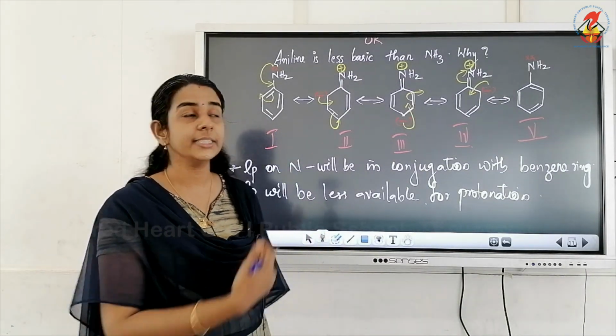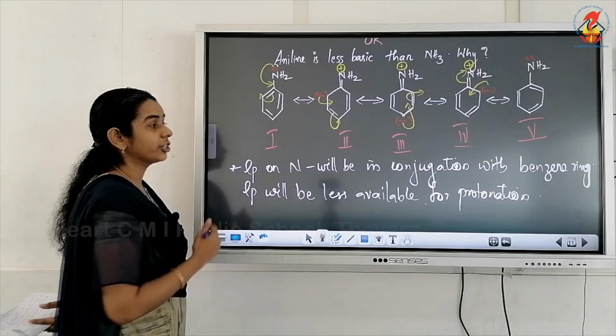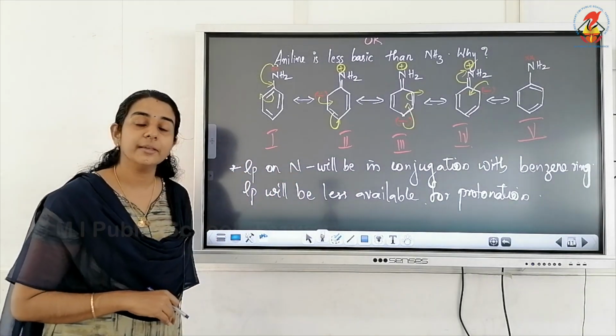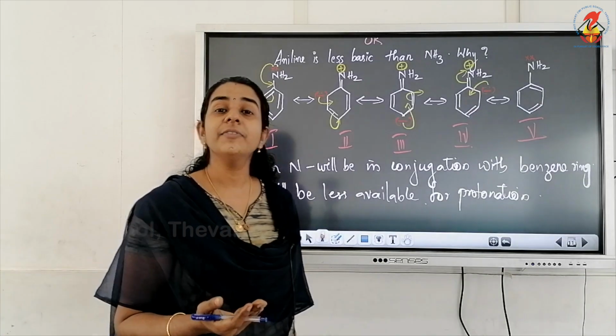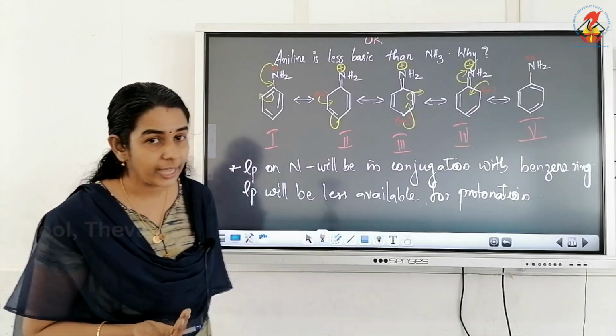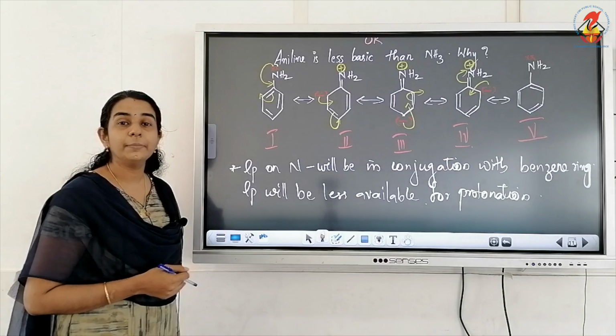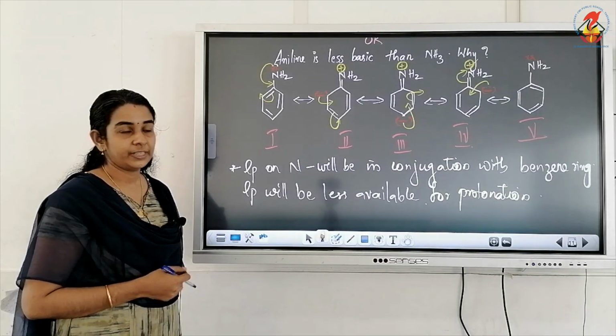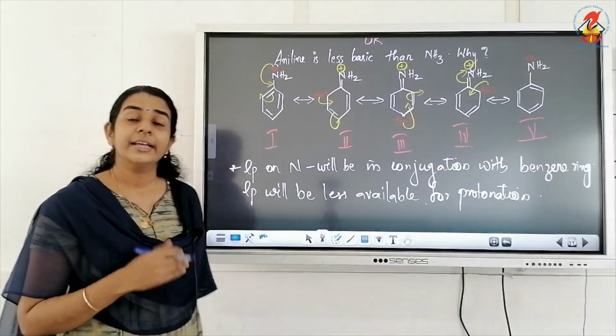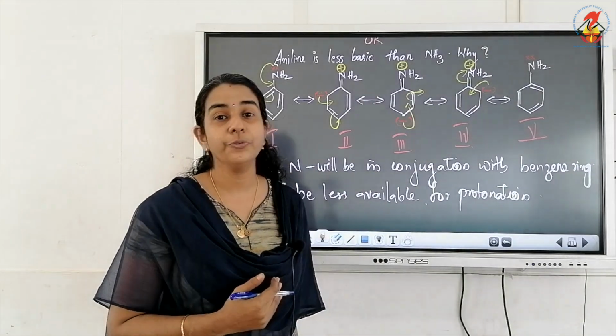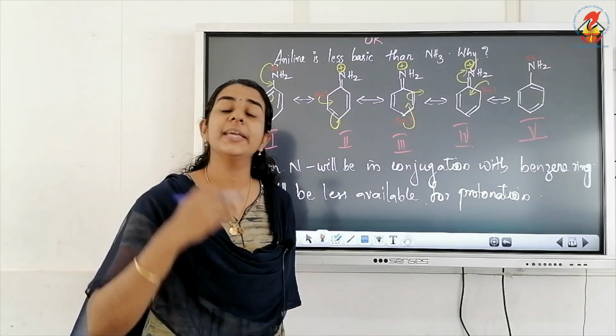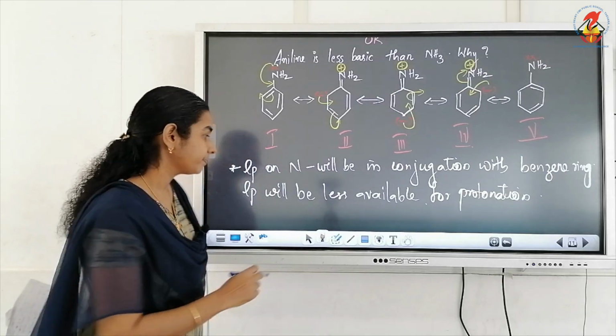So the lone pair of electrons on nitrogen will be in conjugation with the benzene ring, and that will be involved in resonance. So it will be less available for protonation. This is the first reason for the less basic nature of aniline, or the higher pKb value of aniline.